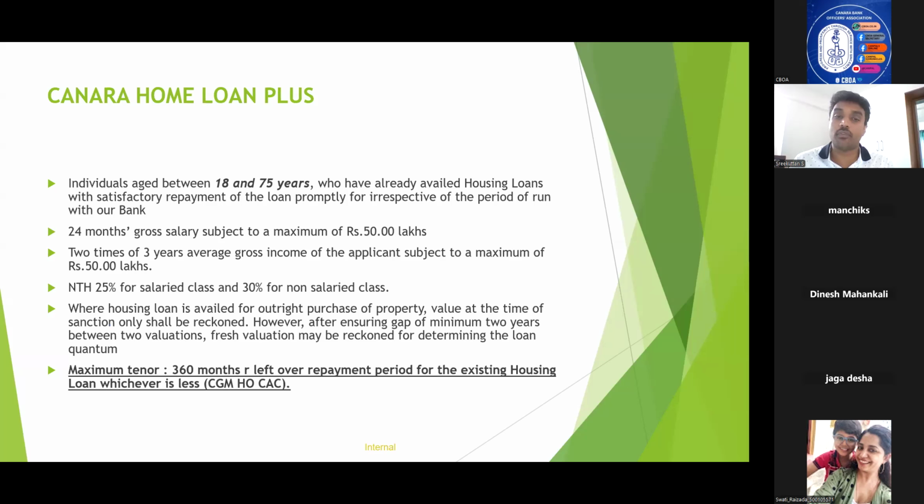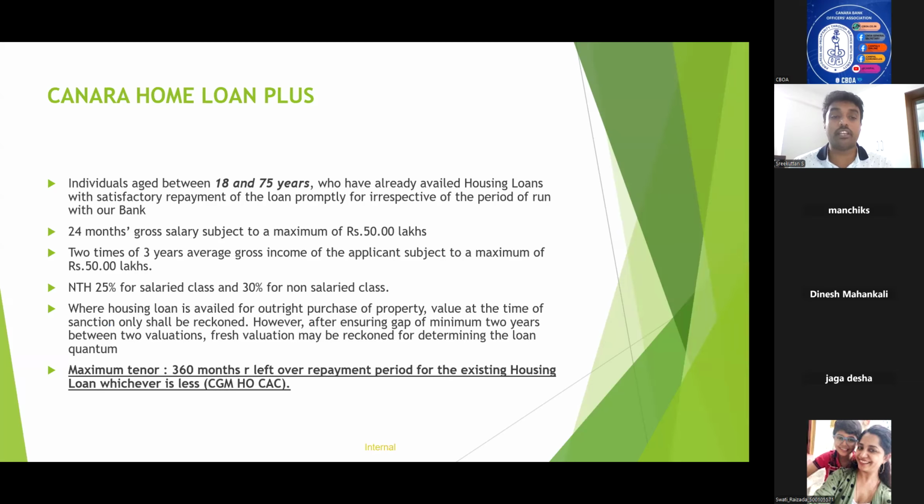So in the case of Home Loan Plus, the age is between 18 and 75 years. The loan quantum is 24 months of gross salary, maximum 50 lakhs in the case of salaried class. In the case of non-salaried class, it is 2 times of 3 years average gross income, also subject to a maximum loan quantum of 50 lakhs.